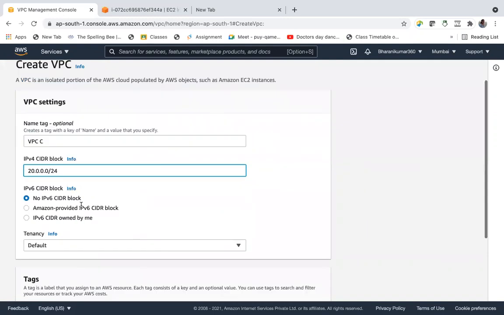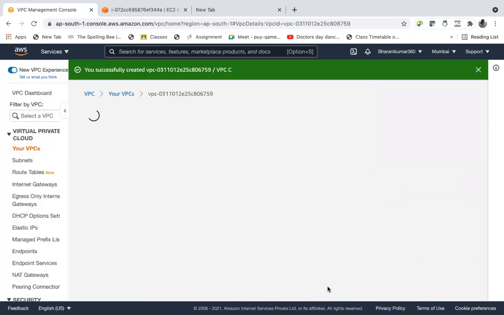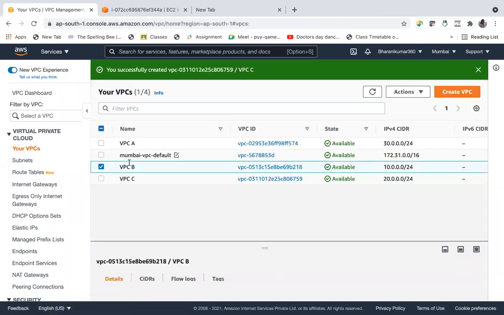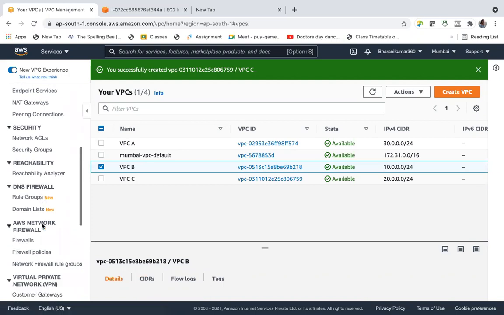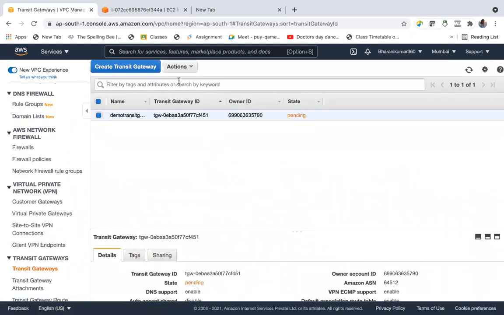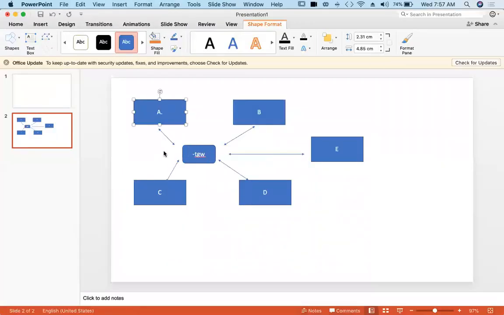/24. This is my third VPC: A, B, C. Now let's go and check our transit gateway. I created a transit gateway, and the process is still pending. So I have created this transit gateway and then created the A, B, C VPCs.